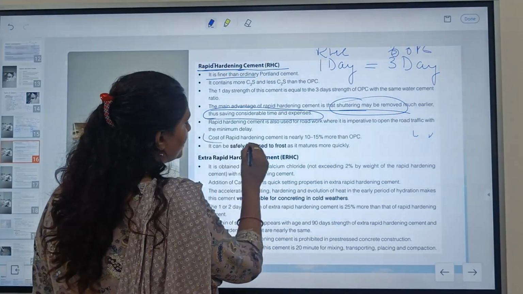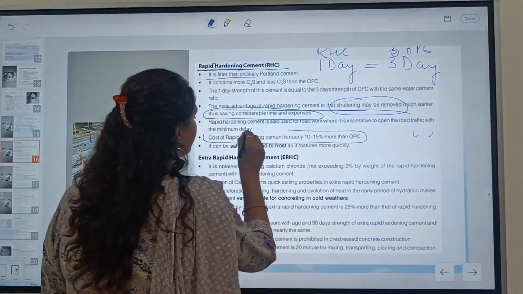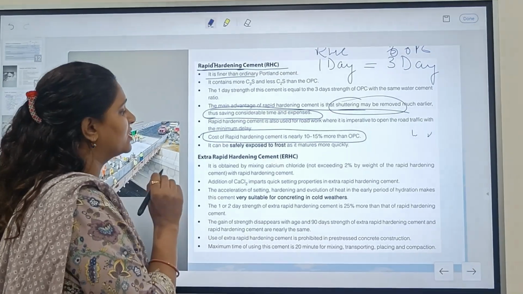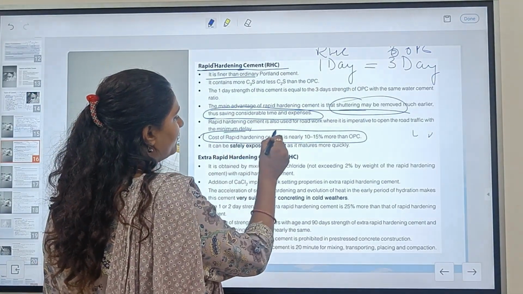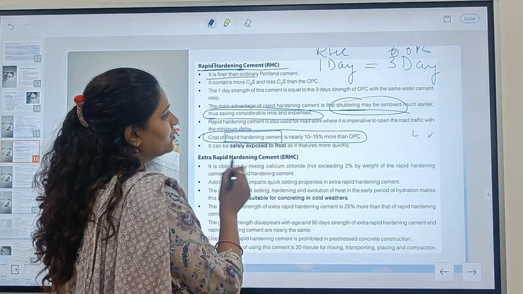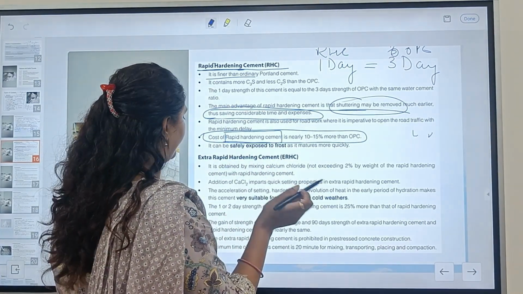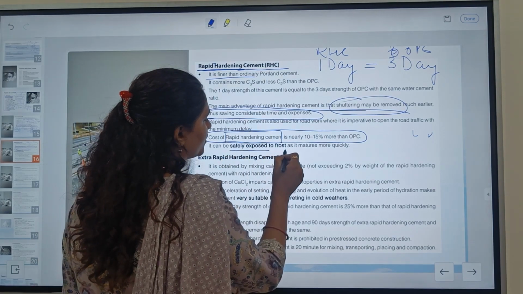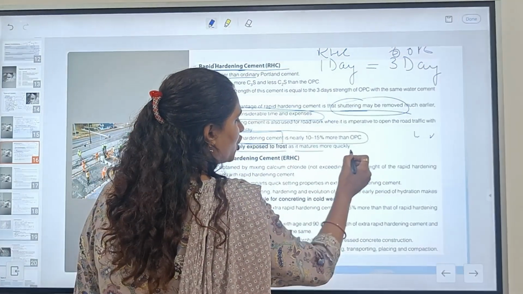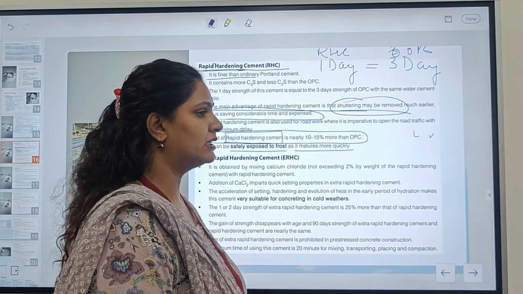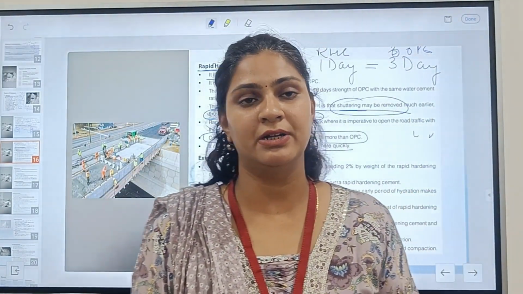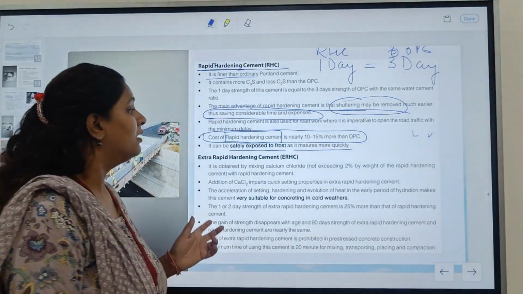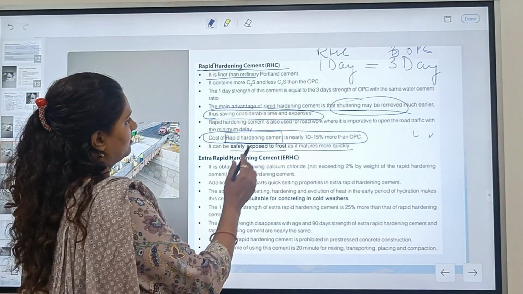But the cost of this cement is nearly 10 to 15% more than the OPC. Just because it will have different proportions, the cost will also increase accordingly. It can be safely exposed to frost as it matures more quickly. So it doesn't have too much effect of the environmental conditions on it.